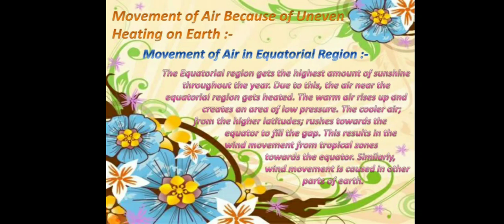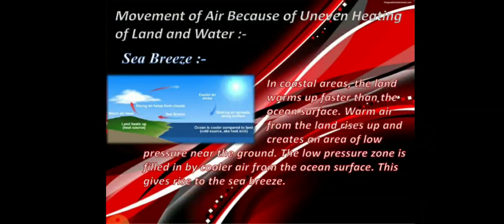The cooler air from the higher latitudes rushes towards the equator to fill the gap. This results in the wind movement from tropical zones towards the equator. Similarly, wind movement is caused in other parts of Earth. Sea breeze is a very good example of this.